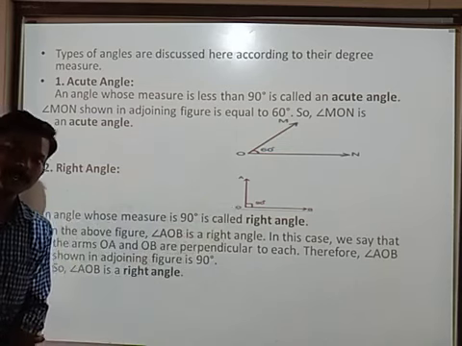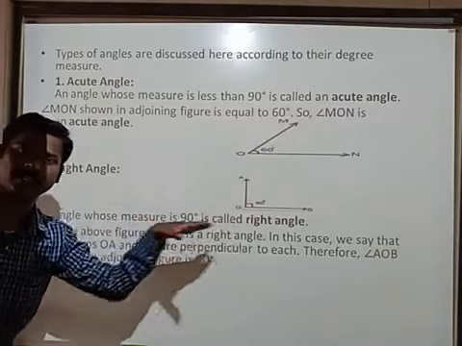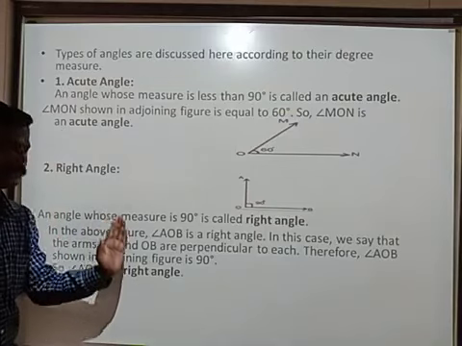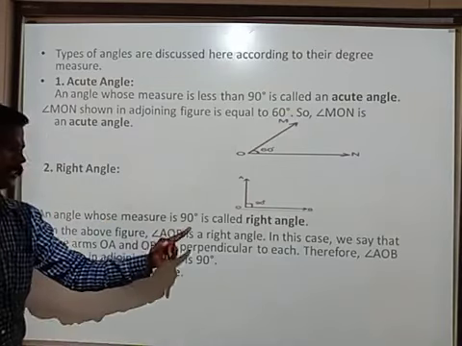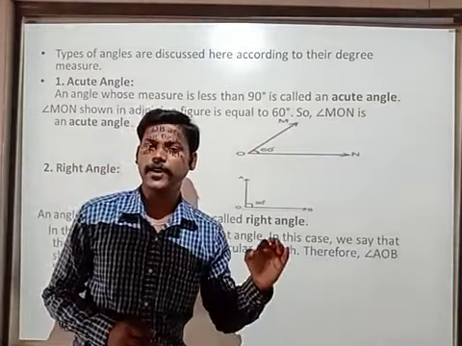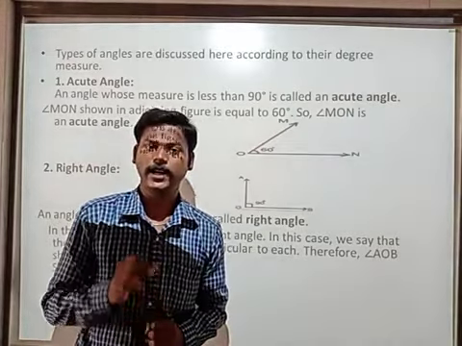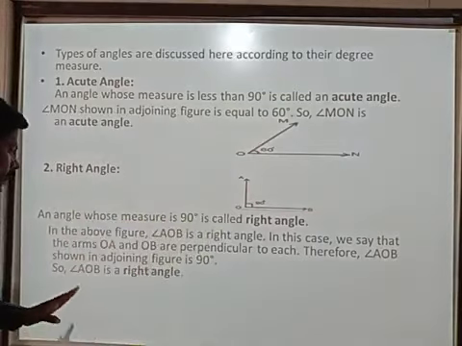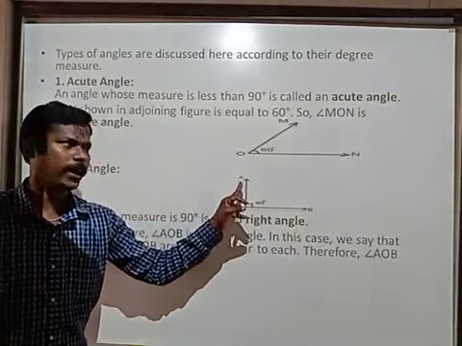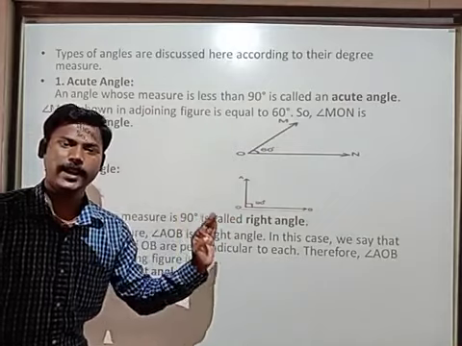Look at the board, all of you. What are you observing? Here OA is very straight and OB is on horizontal rays there. That means an angle whose measure is 90 degrees is called a right angle. Exactly, the measurement of the angle is 90 degrees, called a right angle. Do you understand, children? Now observe the picture. AOB or BOA measures 90 degrees, which is called a right angle.